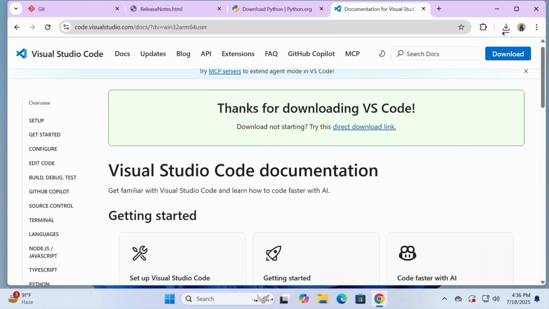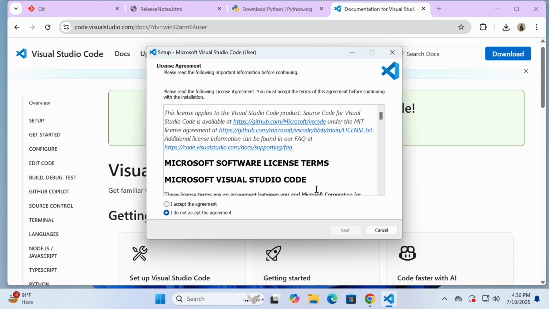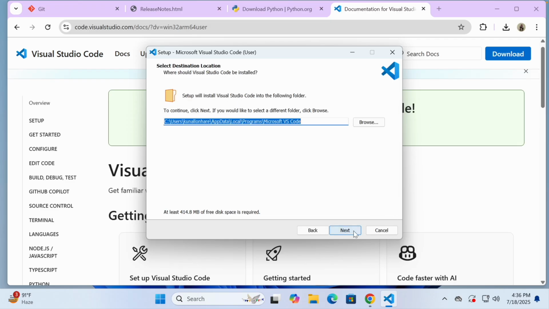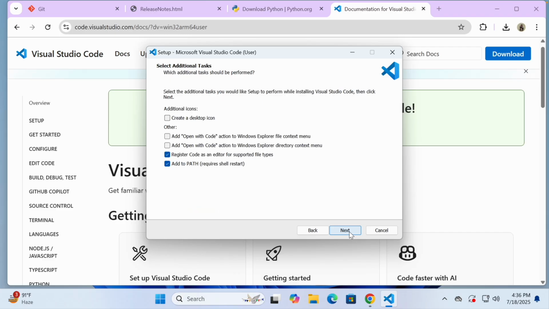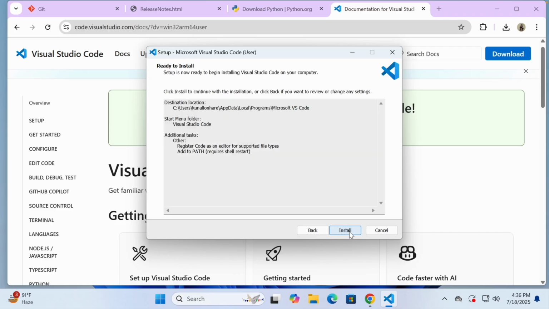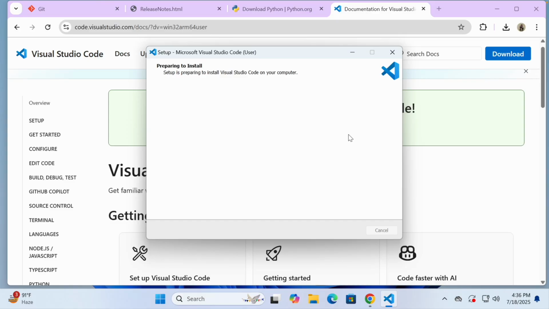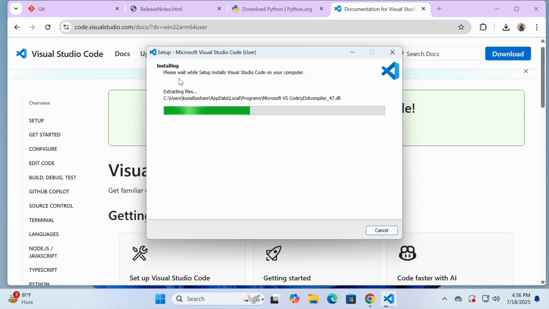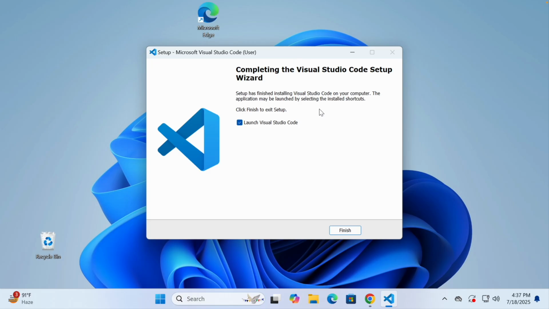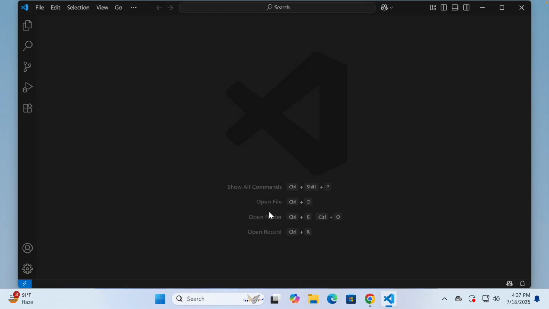By the way, I can see that Visual Studio Code is done. Now I can simply go ahead and open it. I accept the agreement. Scroll down, click on next, next, next, and install it. Now automatically Visual Studio Code will take the Git configurations too. Let's wait. It's almost done. Finish, and you can see this is how your Visual Studio Code looks.